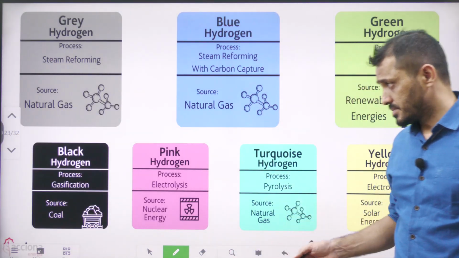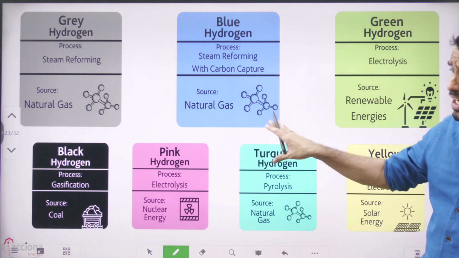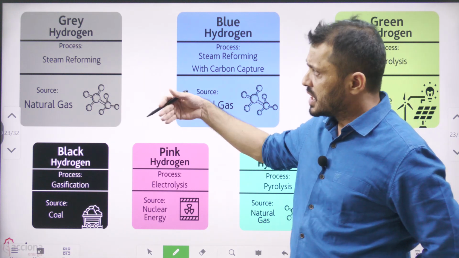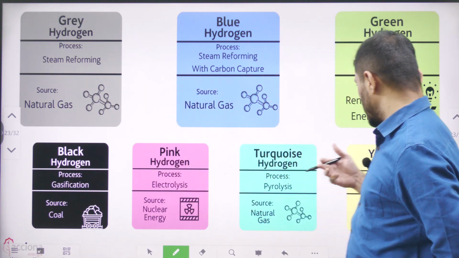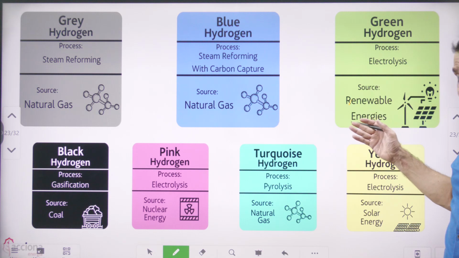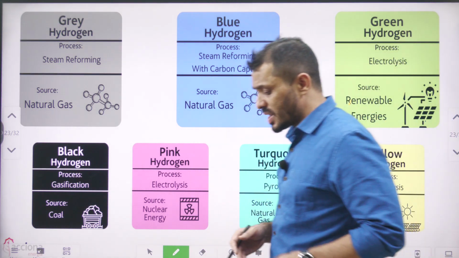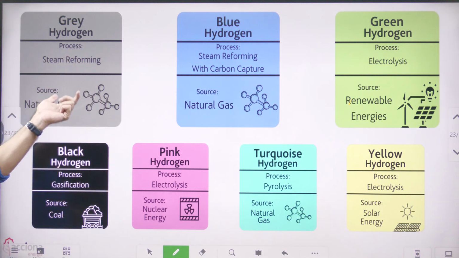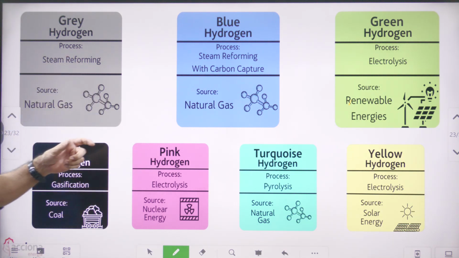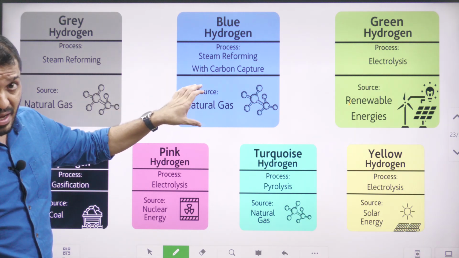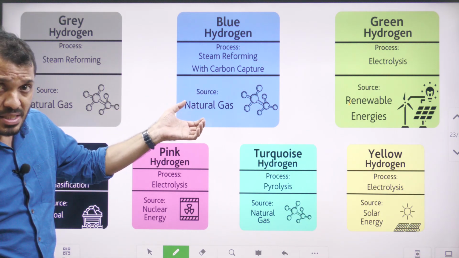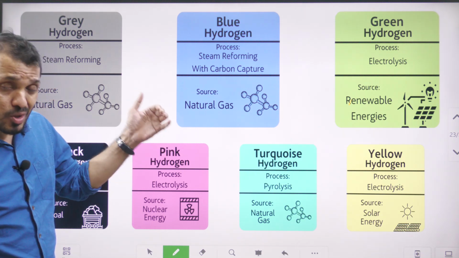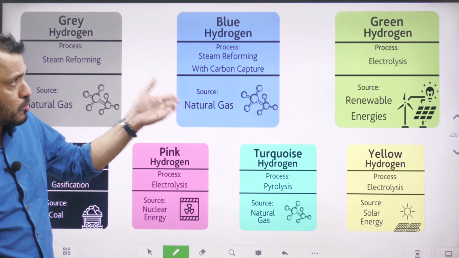Next topic is, based on the source of hydrogen, we have different hydrogens. For example, green hydrogen: if you use solar energy to break down water and produce hydrogen, that is known as green hydrogen. If the source is steam and natural gas, that is known as gray hydrogen. And if, when using steam along with natural gas, you capture the carbon emissions that are produced, whatever hydrogen you produce by that process is known as blue hydrogen.